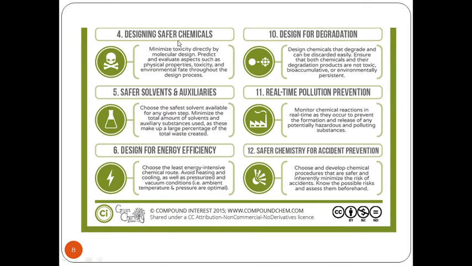Designing safer chemicals. Minimize toxicity directly by molecular design. Predict and evaluate aspects such as physical properties, toxicity, and environmental fate through the design process. Now, how we can minimize toxicity is by the molecular design. That is how each molecule can be utilized in the reaction and how we can evaluate these aspects in terms of the starting material, whether they are solid components, whether they are liquid components, or the final product, whether addition of two solids is going to give me a liquid or addition of two solids is going to give me a solid component itself.